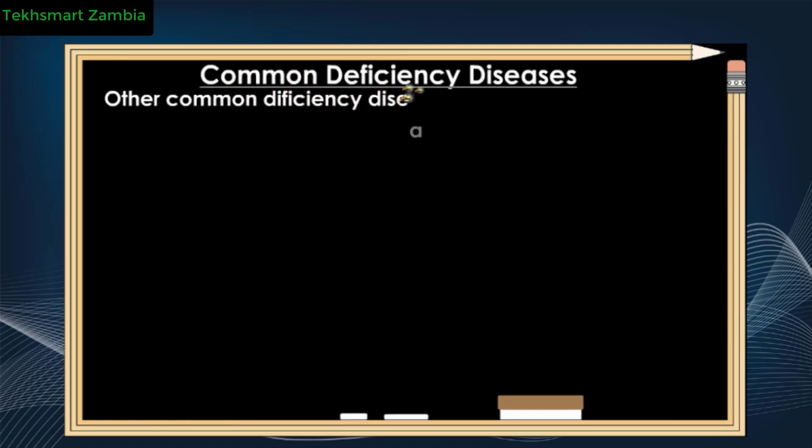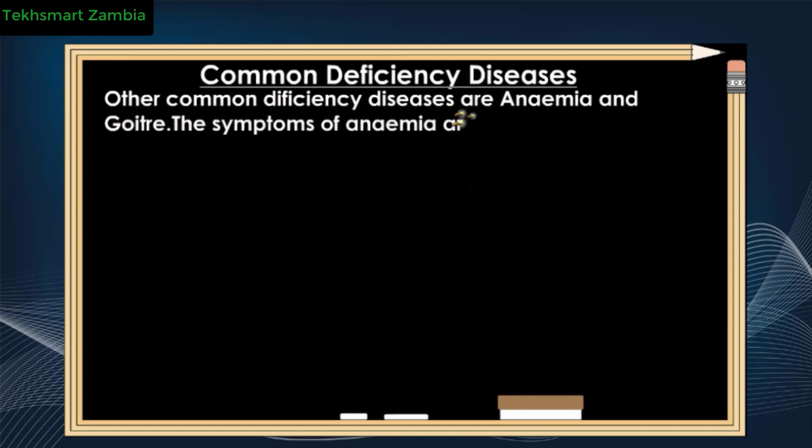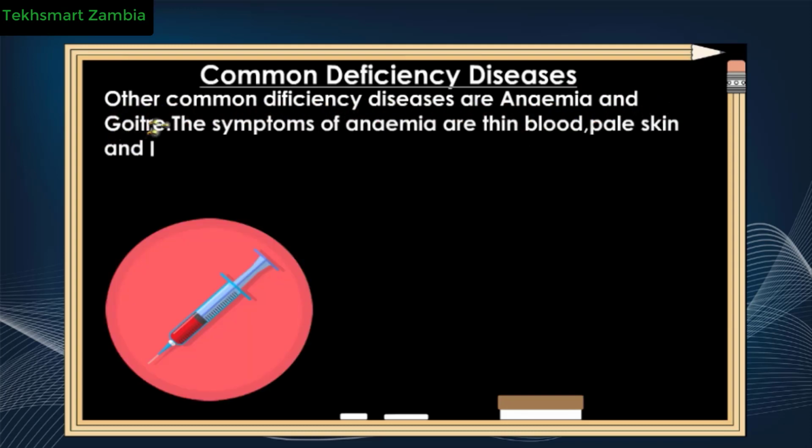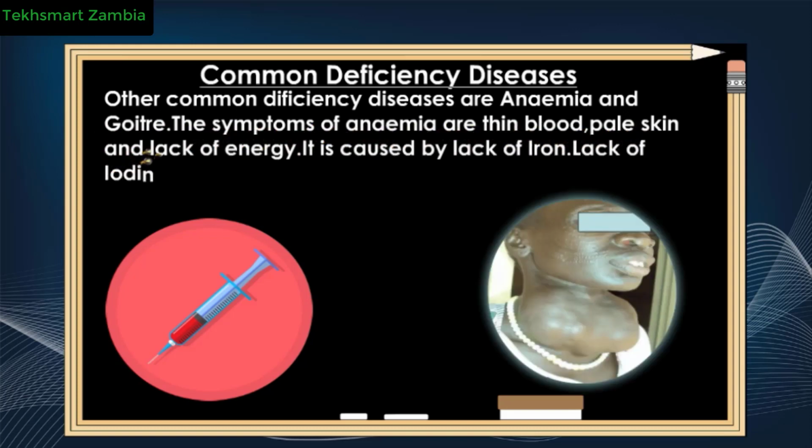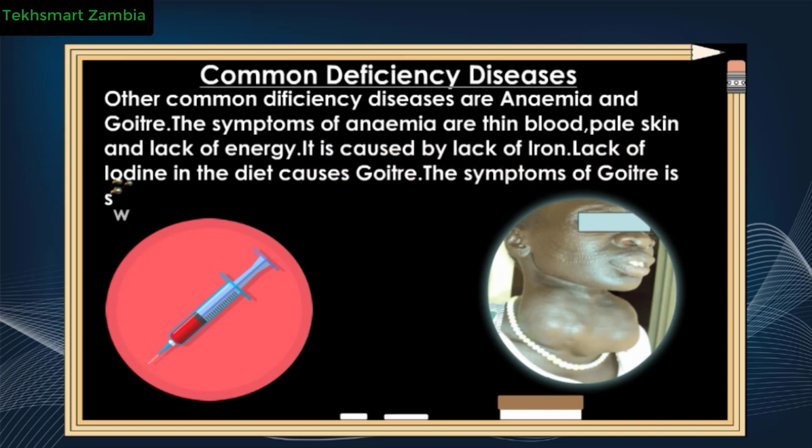Other common deficiency diseases are anemia and goiter. The symptoms of anemia are thin blood, pale skin, and lack of energy. It is caused by lack of iron. Lack of iodine in the diet causes goiter. The symptoms of goiter is swelling of the throat.